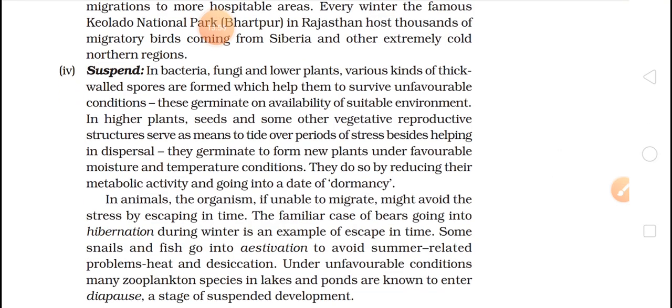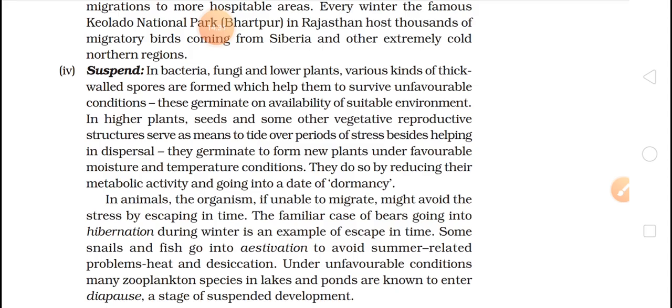Last is suspend. Okay, this is seen basically in lower organisms. In bacteria, fungi and lower plants, various kinds of thick wall spores are formed which help them to survive unfavorable conditions. Okay, you know that they have this tendency where they form a thick wall, and this thick wall can keep their spores safe. So some bacteria, some fungi, during unfavorable conditions, form these thick wall spores.